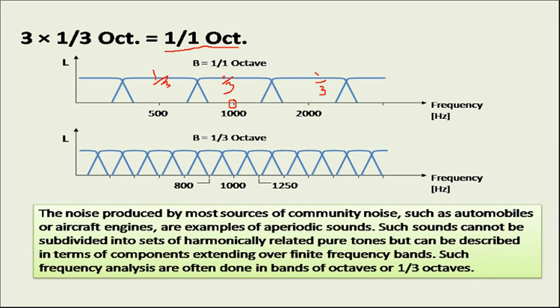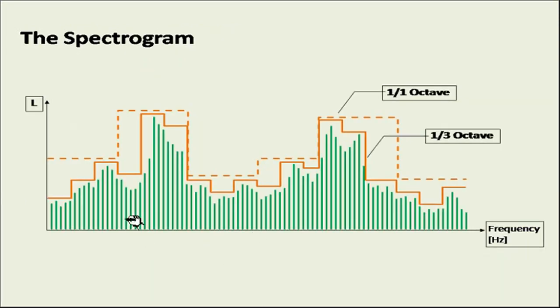You can see one more diagram here. In this case you will find that many different peaks and different frequencies are there. Now you have to consider this in a particular octave band for doing some analysis. You can see here, this is 1/1 octave. Whatever is the range of this particular frequency, it is marked as 1/1 octave, while 1/3 octave again has a smaller width range. This is the 1/3 octave. Accordingly, it will be useful for doing the further analysis.